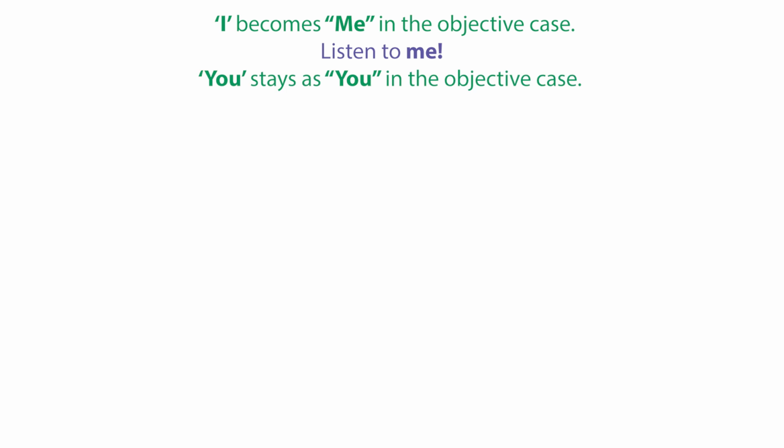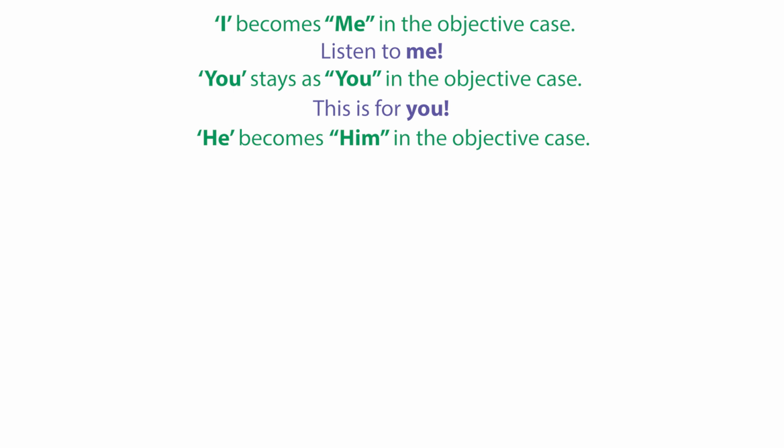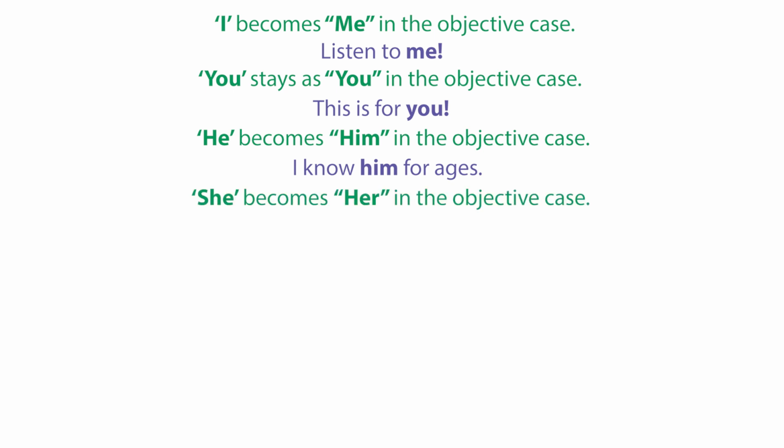Subject pronoun I becomes me in the objective case. For example, listen to me. Subject pronoun you stays as you in the objective case. For example, this is for you. Subject pronoun he becomes him in the objective case. For example, I knew him for ages. Subject pronoun she becomes her in the objective case. For example, the flowers are for her.